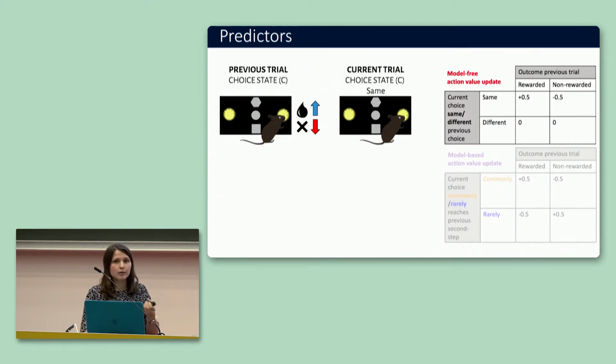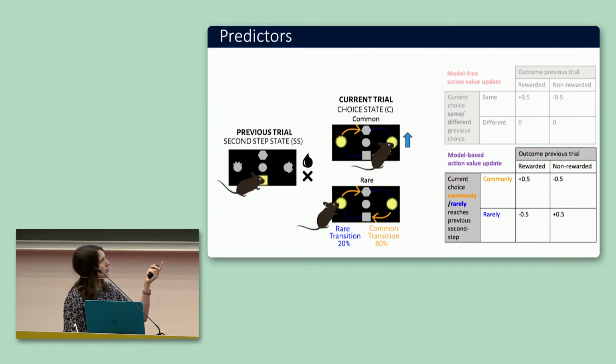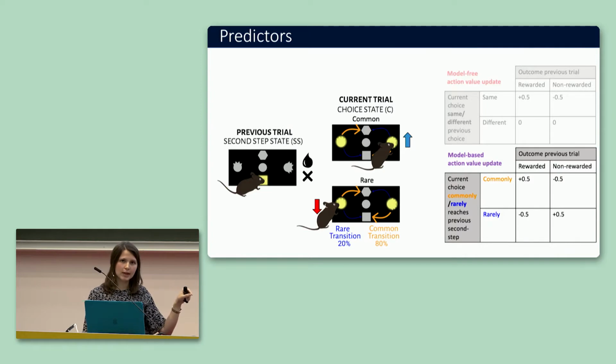But if it didn't get reward, we expect it to decrease the value of that choice. However, a model-free agent would not infer what happened on the different port not chosen. Then, on the other side, for a model-based agent, we would expect that it would update the values not just on the outcome, but also on the transition probabilities. So in this case, for example, if it got rewarded on the down port, we would expect it to increase the value of the choice that commonly leads to that same second step port, and to decrease the value of the other choice that rarely transitioned to that same port. And if it did not get rewarded, then do the opposite.